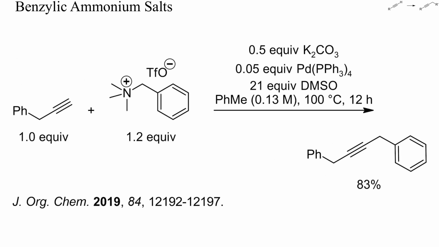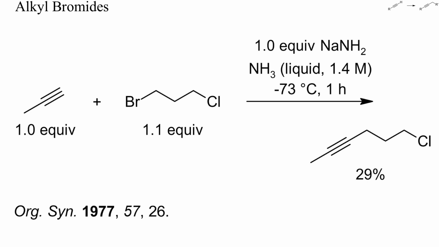Even benzylic ammonium salts can alkylate terminal alkynes. Here such a reaction was catalyzed by palladium zero alone, without any copper salts. Despite the high reaction temperature, the product did not isomerize to an allene or diene. This is an example of alkyne alkylation with an alkyl bromide. The alkyne was metallated stoichiometrically with sodium amide in liquid ammonia. The yield wasn't high, probably because of the difficult dosing of propyne.